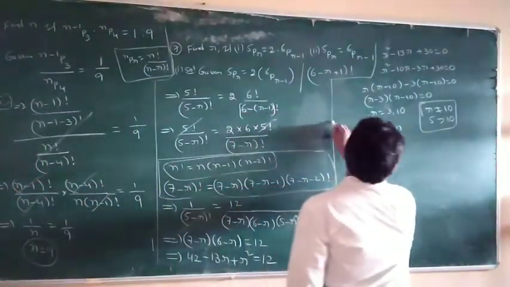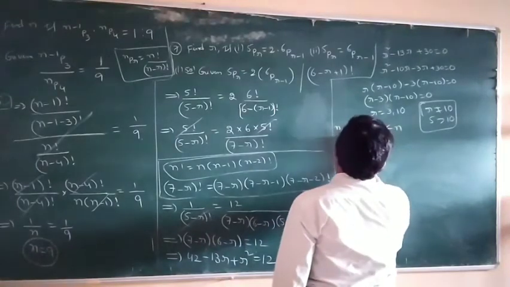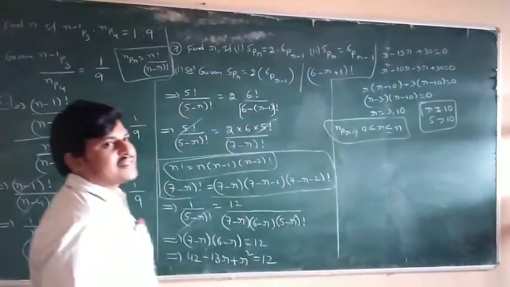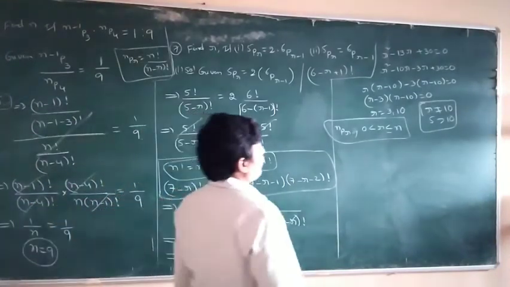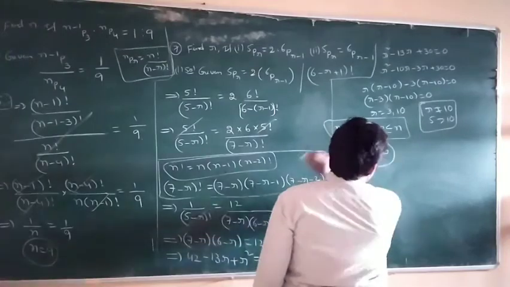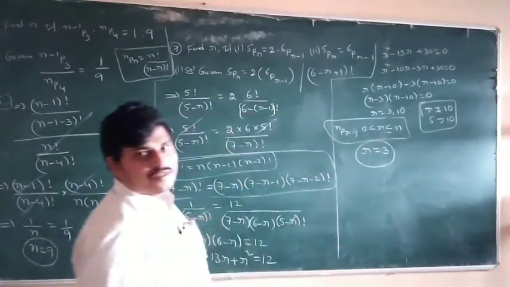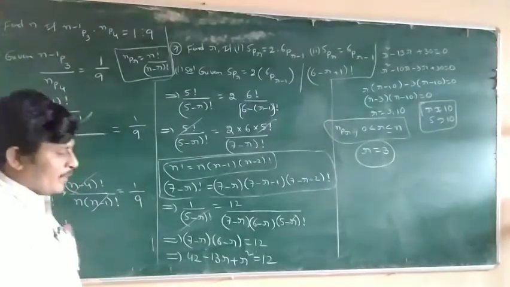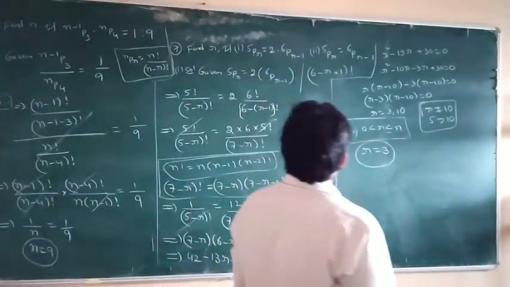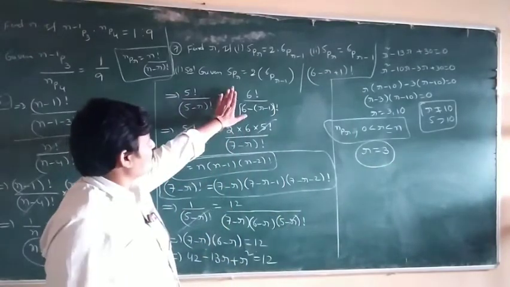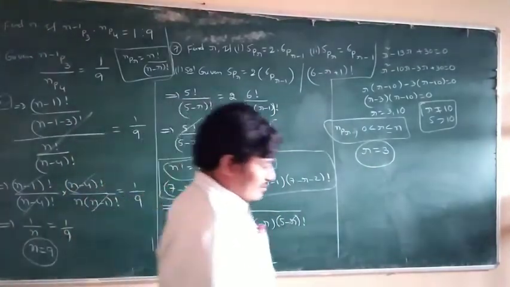So finally in nPr, what is the range of r? 0 less than or equal to r less than or equal to n. So finally r is equal to 3. Clear? The second problem is also the same as it is. Okay, clear?